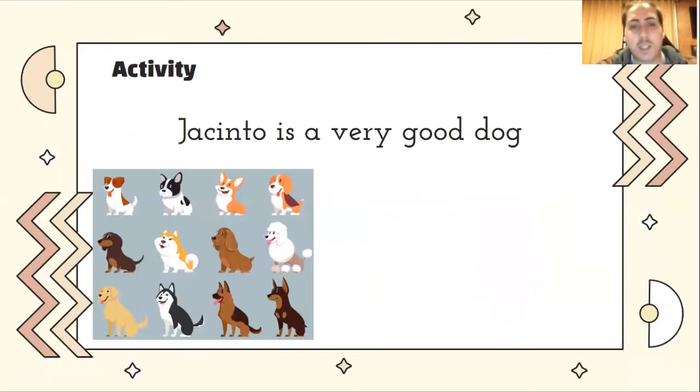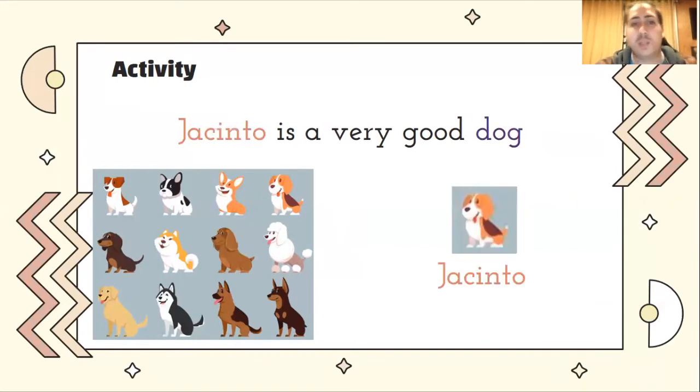In this sentence, Jacinto is a very good dog. Can you identify in this sentence the proper and common nouns? That's right, Jacinto is the proper noun. It's easy to identify because it has a capital letter and it is used to differentiate it from others. And dog is the common noun because it belongs to a species and thus doesn't denote an individual.